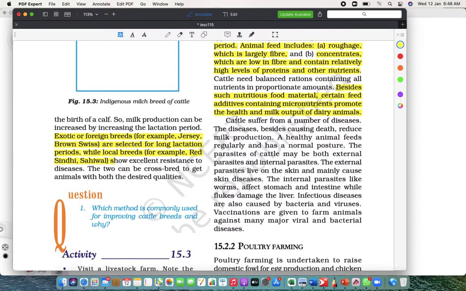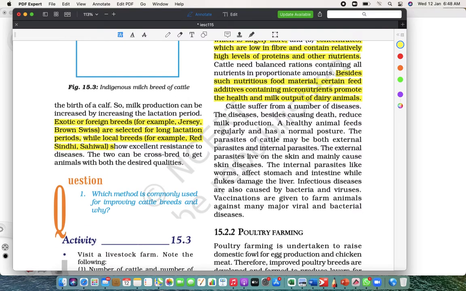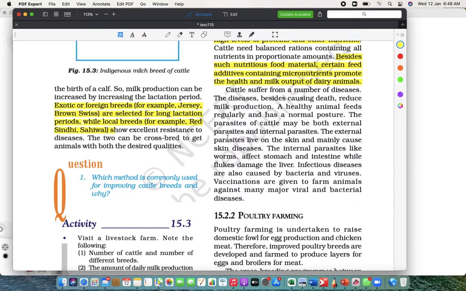Now, cattle suffer from a number of diseases also. They are also living organisms. A healthy animal feeds regularly and has a normal posture, right? They can get both external and internal parasites. What is external? For example, their body may get hurt, they get a wound. Internal means they also get some internal problems, like parasites living in the skin, right?